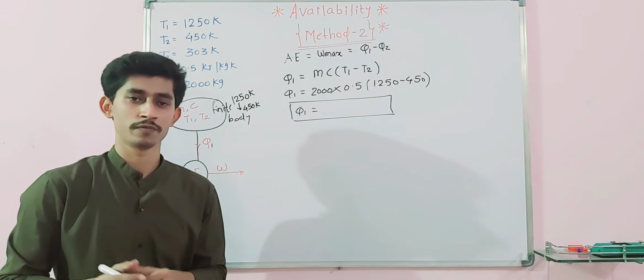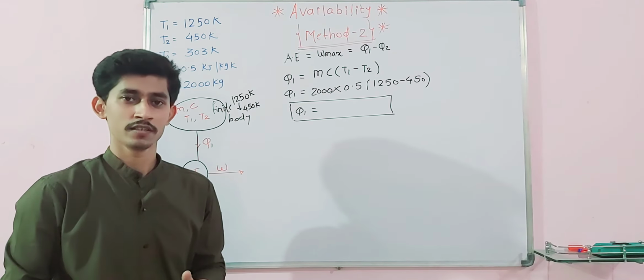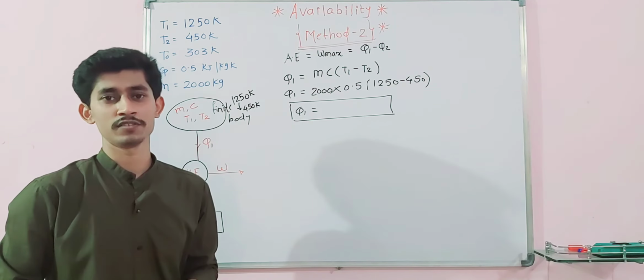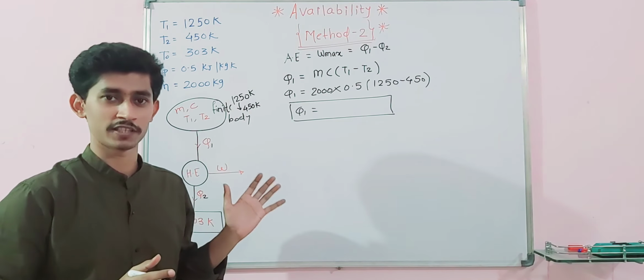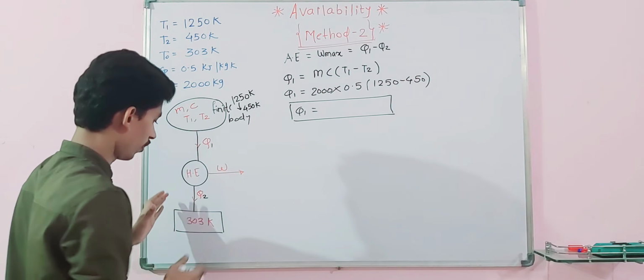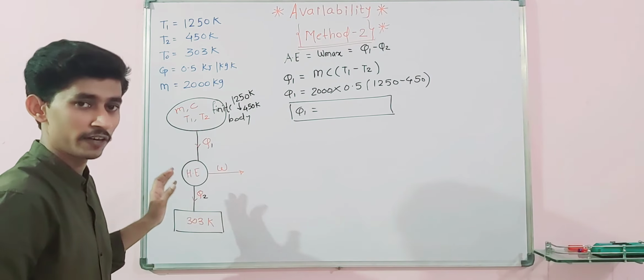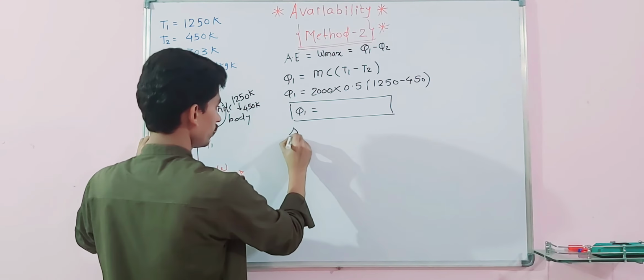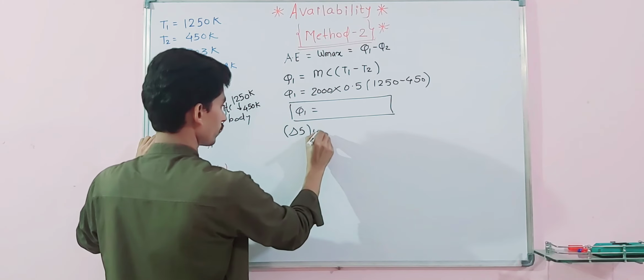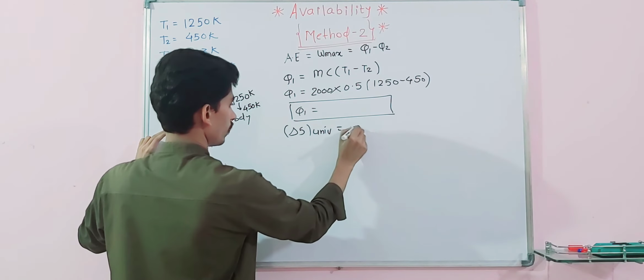For Q2, we apply that the entropy of the universe is 0. Same concept that we used in the previous method 1. So for a cyclic or reversible engine, the entropy generated is equal to 0, the entropy of the universe is equal to 0. That is what we are going to use.